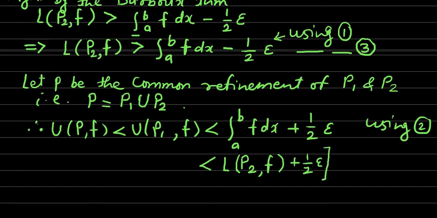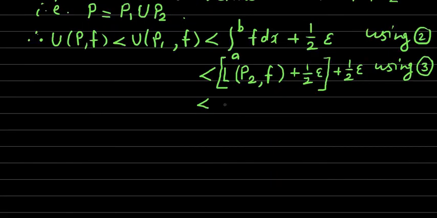Okay, this is by using relation number 3, and plus epsilon by 2 is already present there. Here we have used relation number 3. So like such we got this is less than the lower sum over partition P2 for the function f, and epsilon by 2 plus epsilon by 2 is simply epsilon.